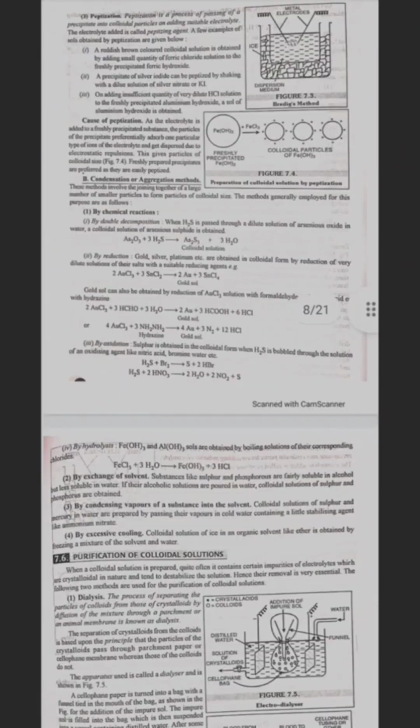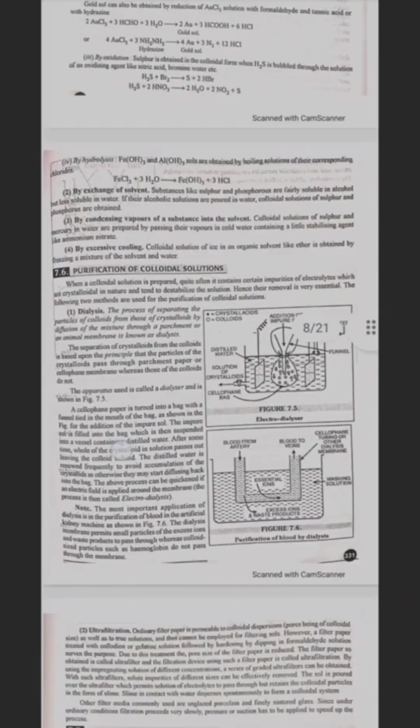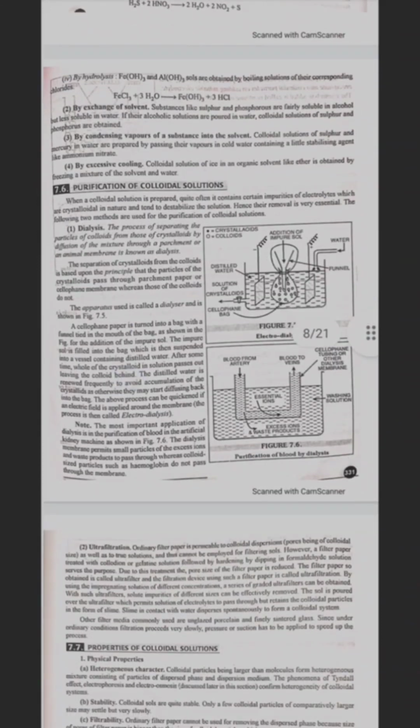Fourth one is by hydrolysis. Ferric hydroxide or aluminum hydroxide sols are obtained by boiling solutions of their corresponding chlorides. By exchange of solvents: substances like sulfur and phosphorus are fairly soluble in alcohol but less soluble in water. If their alcoholic solutions are poured in water, colloidal solutions of sulfur and phosphorus are obtained.